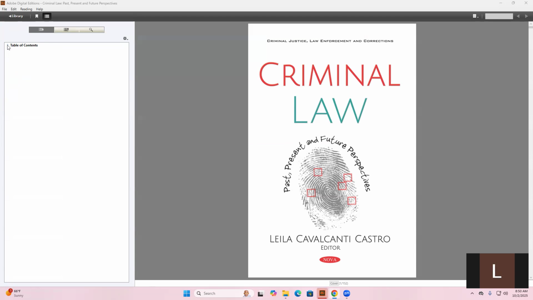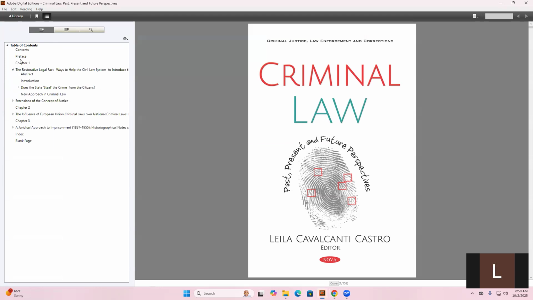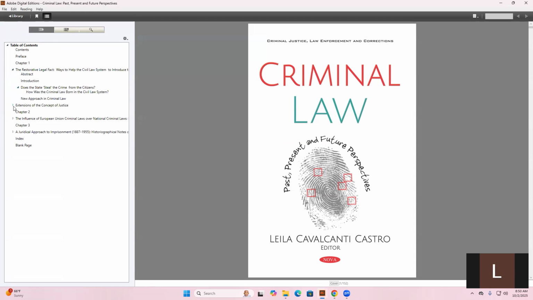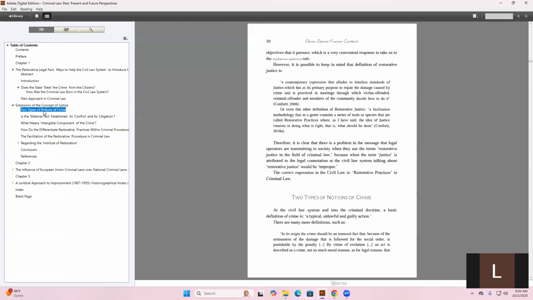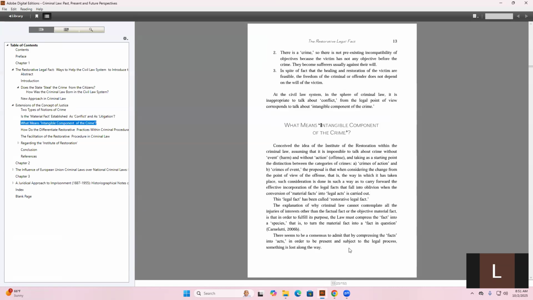On the left-hand page of the book, we have the table of contents. And we've seen online that the chapters have different sections within. So if I'm looking for a specific part, the moment I click on it, for example, I'm looking at 2 types of notation of crime, that's where they will take me. If I'm looking at what means intangible component of crime, they will take me there.